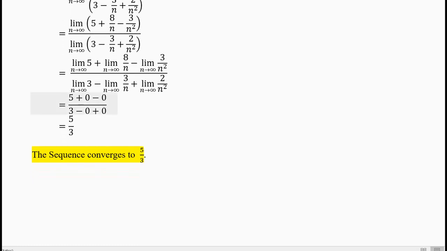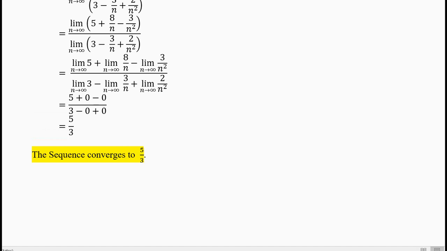Same thing will happen in the denominator. You will get 3 minus 0 plus 0, which is equal to 5 by 3. So the limit exists and the value of the limit is 5 by 3. So the sequence converges. What is the definition of convergence? The limit should exist and should have a finite value. So the limit exists and the value of the limit is 5 by 3. So the sequence converges to 5 by 3.